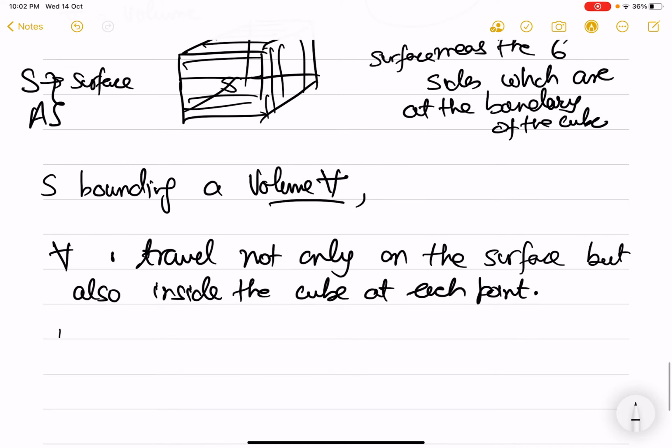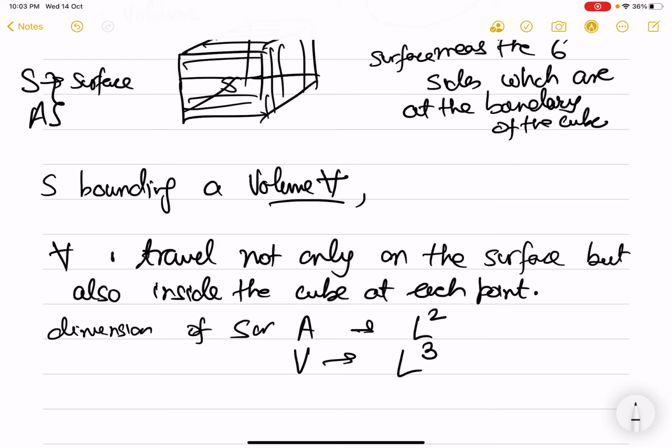And clearly the dimensions of S or A are L square, whereas the volume, the dimension is L cube.